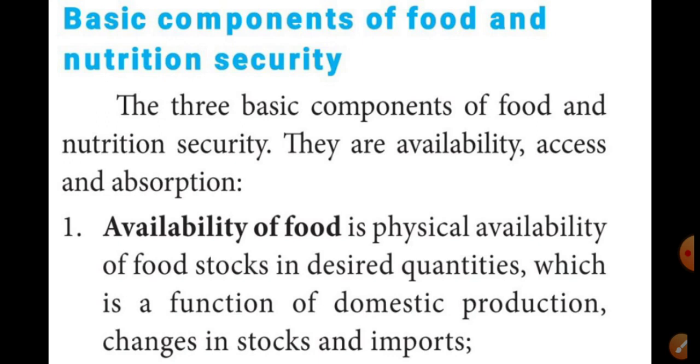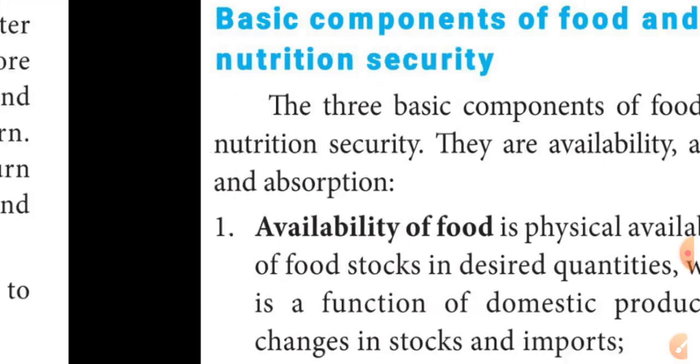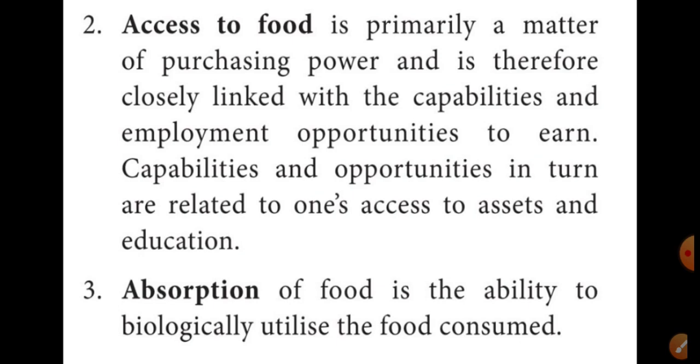The first one is availability of food. The availability of food is physical availability of food stocks in desired quantities, which is a function of domestic production, changes in stocks and imports. Then the second one is access to food.